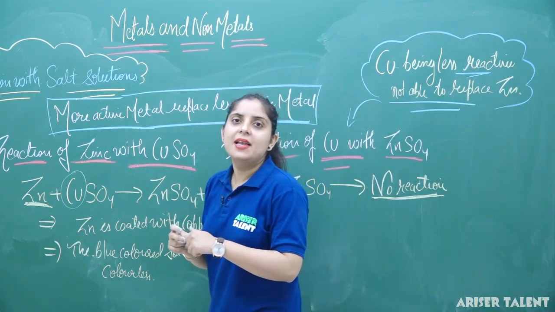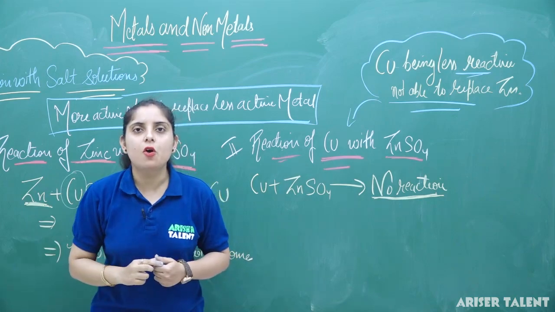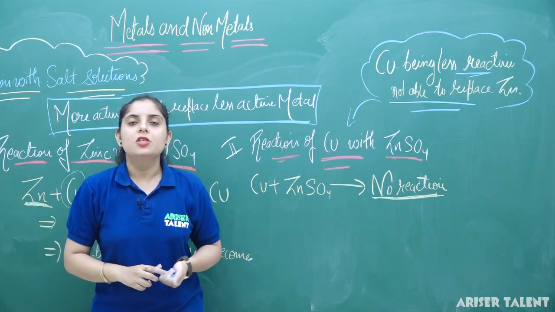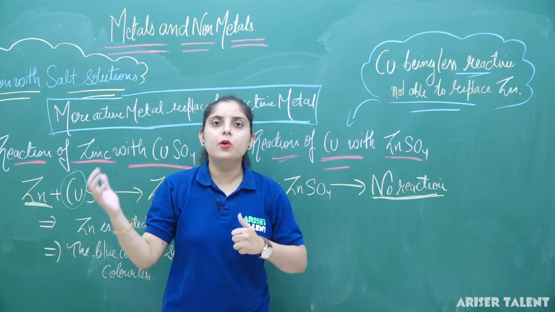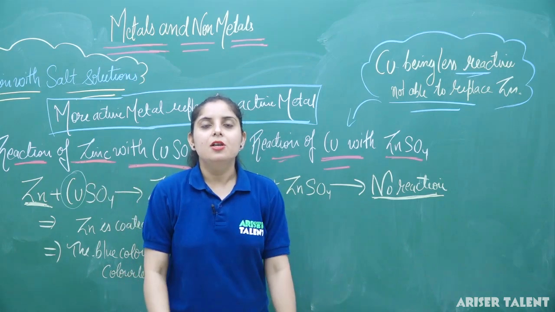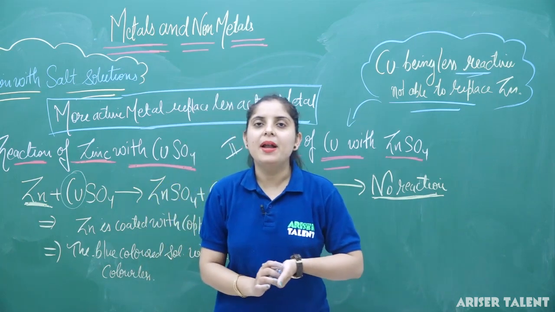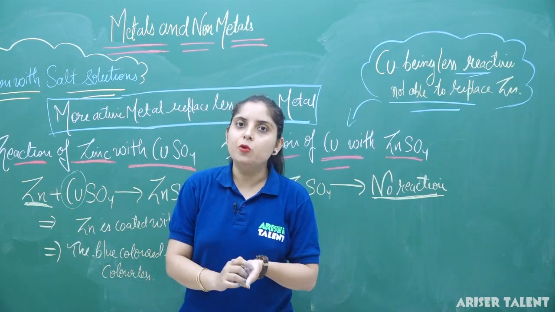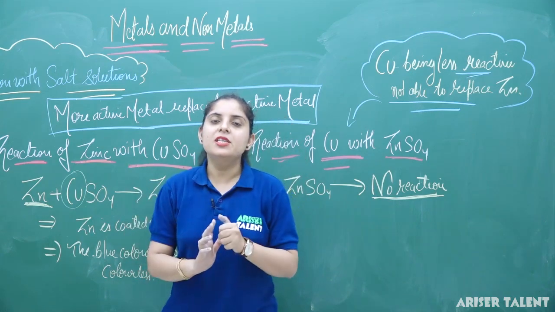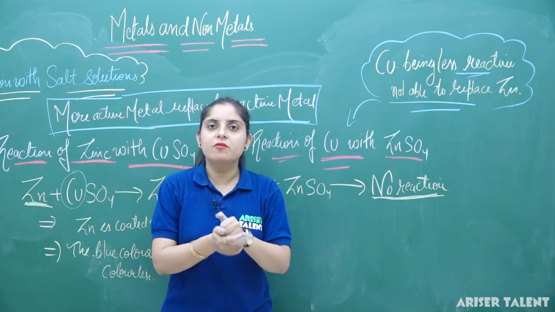This is our last case, about the reaction of metal with salt solution. Whenever a metal reacts with salt solution, the more active metal is going to replace the less active metal. So in the chemical reactions of the metal, you have seen the reaction with oxygen, water, dilute acids and salt solution. This is all about the chemical reactions of the metal.